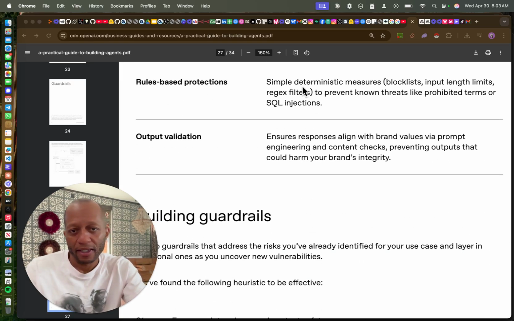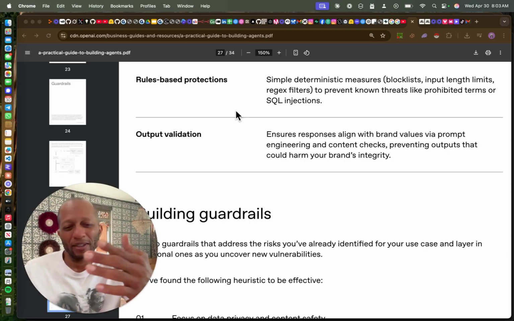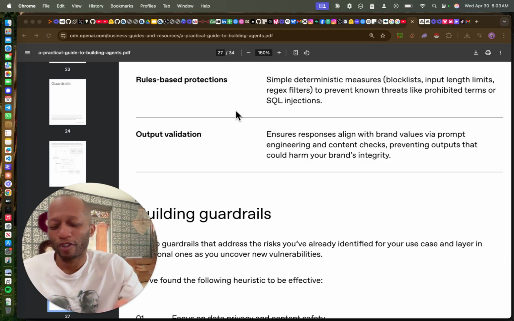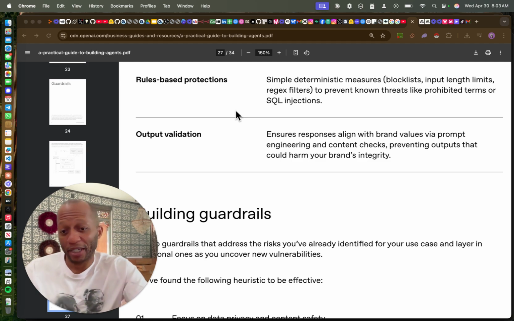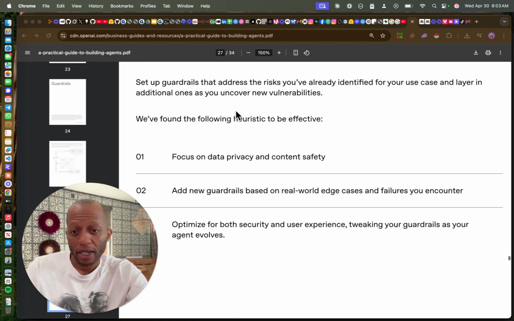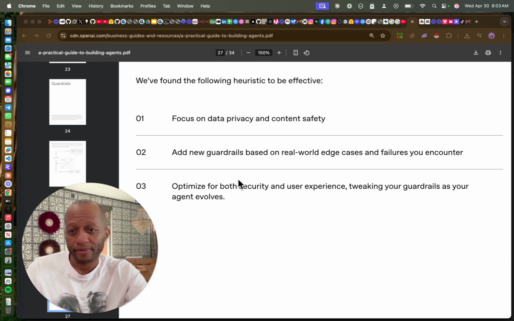Rules-based guardrails are simply deterministic measures, like a block list or input length limits, right? You know, when you hit the edge of a prompt box, or it times out because it's rocked too much. And you could even build your own guardrails.